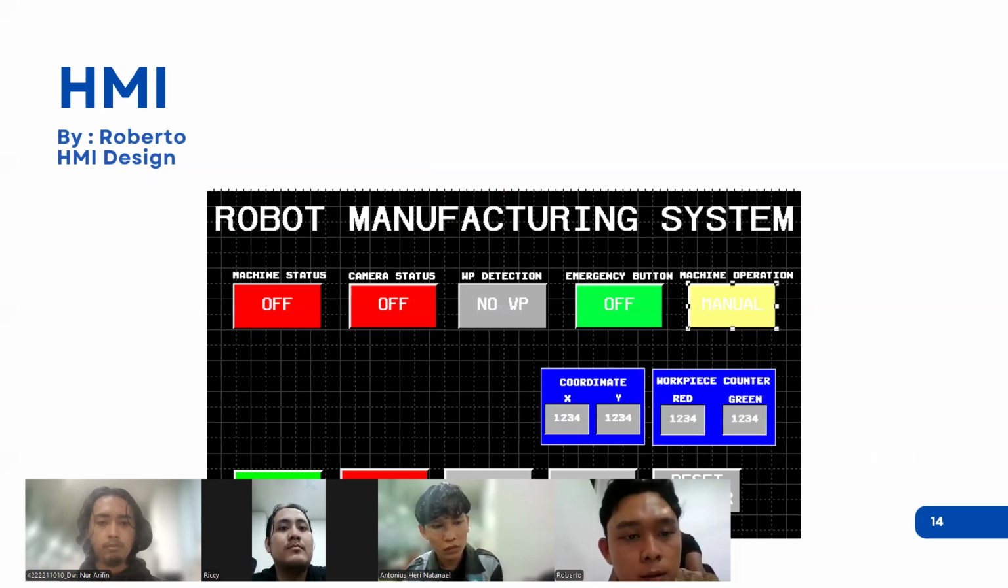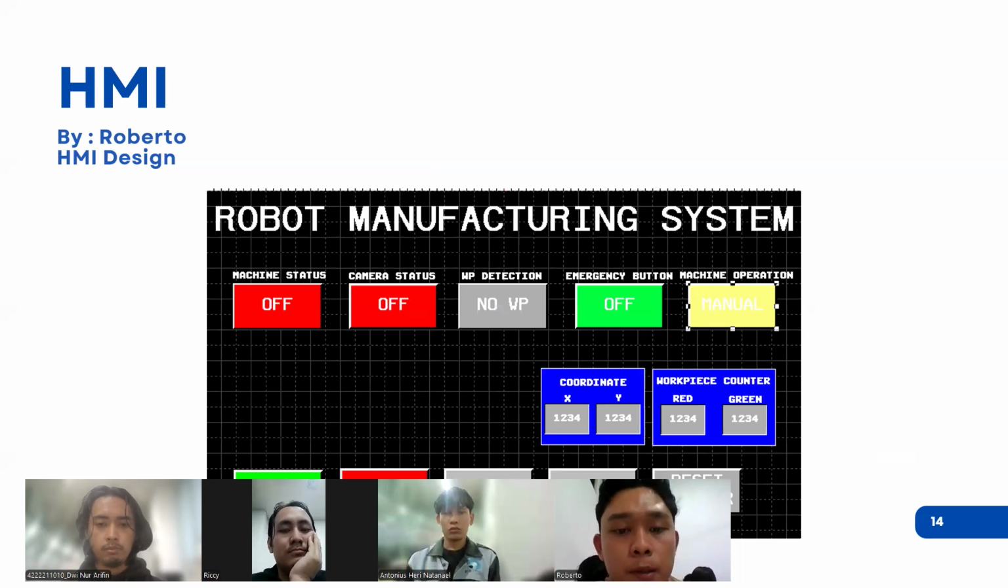Okay, next is the HMI design, and here we have machine status, camera status, workpiece detection, emergency button, machine operation, coordinate X and Y, workpiece red and green, and these buttons: start, stop, auto mode, manual mode, and reset counter.